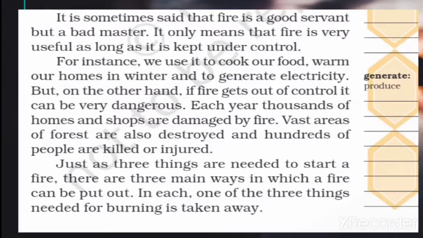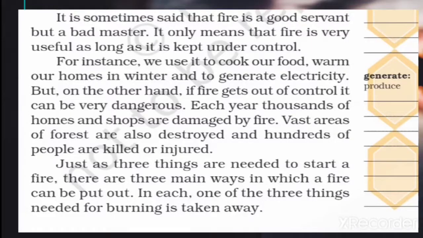If you know how to use fire, if you know how to control fire, it's your good servant. You know what the servant will do, what the master will say. So here, you as a master must know how to use fire. Fire is a servant if you know as a master how to use it.